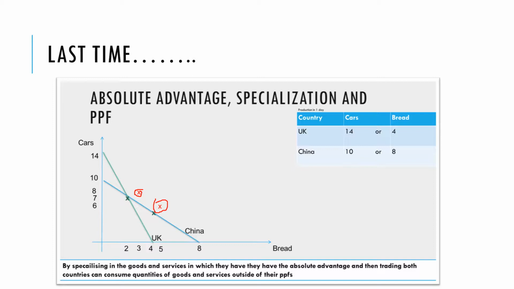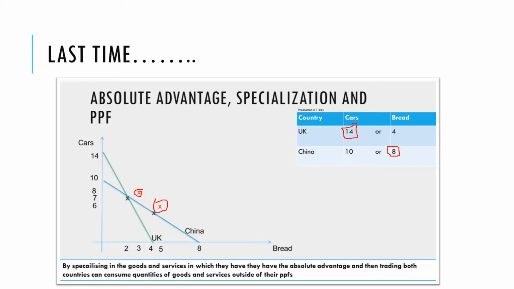Now this might not be too surprising to you. This might be a little bit like duh, because the UK was better at cars and China was better at bread, so therefore it kind of feels like it makes sense that countries should specialize in this situation, in what they're good at, and then trade.